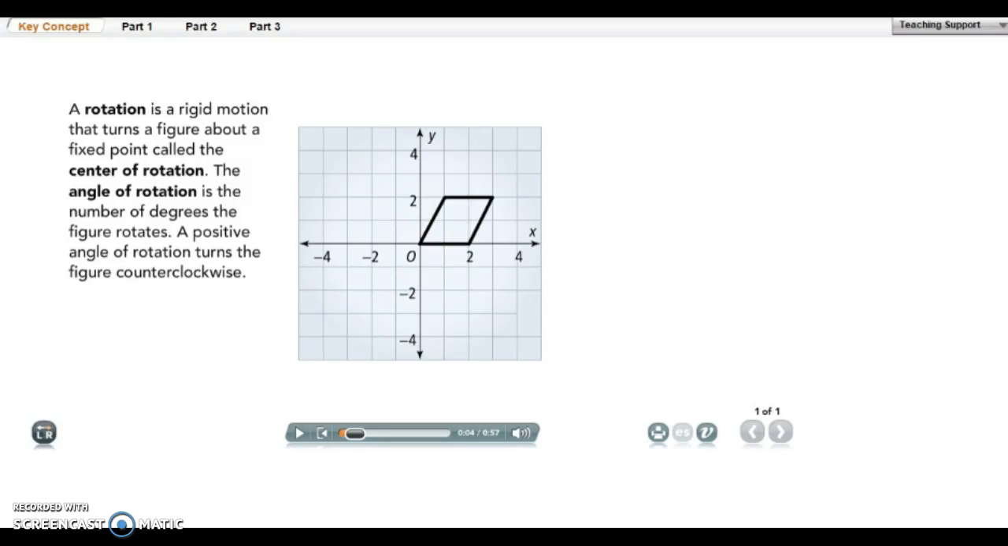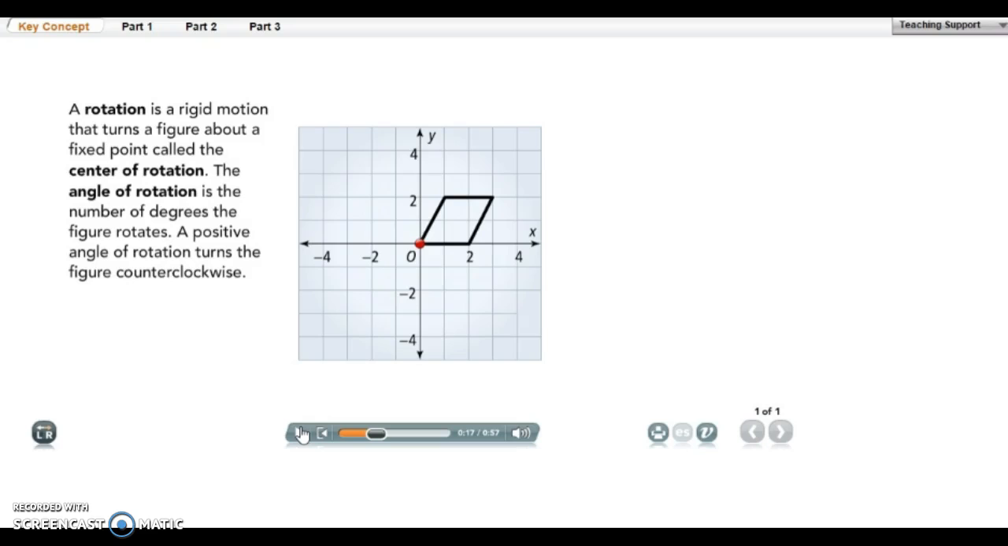This is the 9.3 lesson on rotations. A rotation is a rigid motion that turns a figure about a fixed point called the center of rotation. The angle of rotation is the number of degrees that the figure rotates. A positive angle of rotation turns the figure counterclockwise, and that's going to be important, so it's going to go backwards.